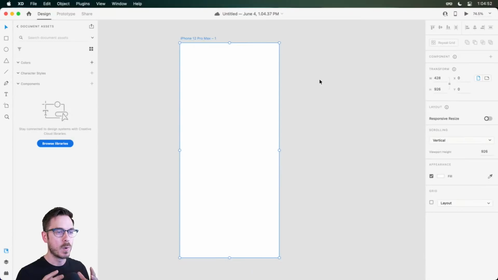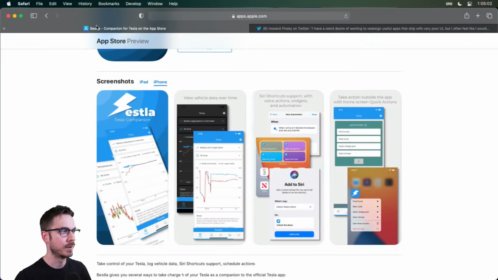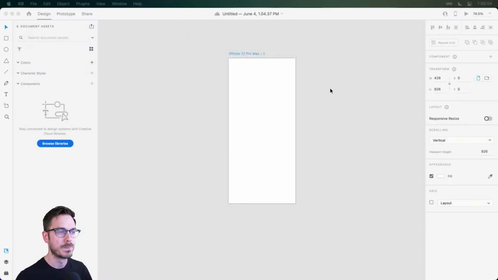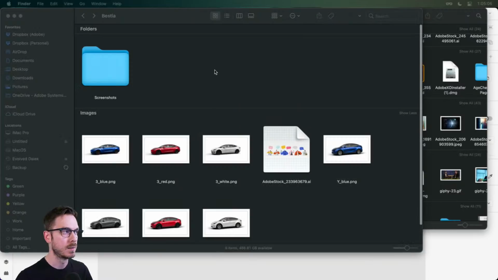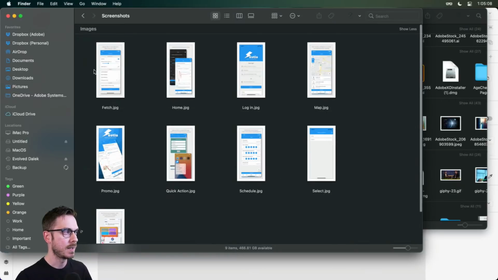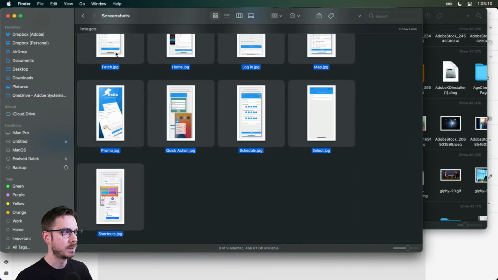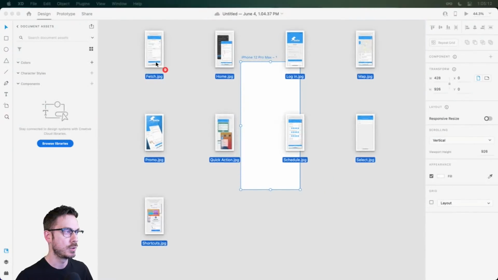All right, so what we're going to do is, usually I start by grabbing rectangles and designing away, but I want to start doing some exploration on what this app may look like, what the branding may look like, the logo. And the logo has a nice touch to it. Actually, you know what, we're going to bring in some images. So I'm going to hop over to Finder, and I do have some screenshots of this particular app. Let's go ahead and just drag them into XD.